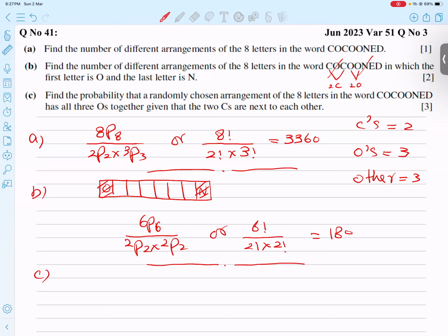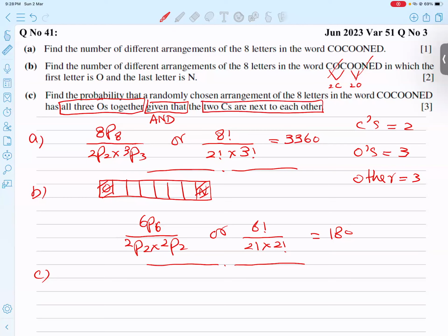Part C, he said to find the probability. This time, for the first time, he asked for the probability. A word arrangement of the 8 letters is chosen at random, given that all 3 O's are together and 2 C's are together.